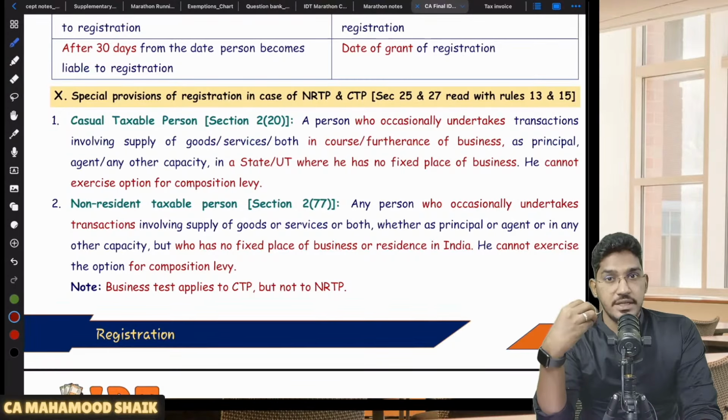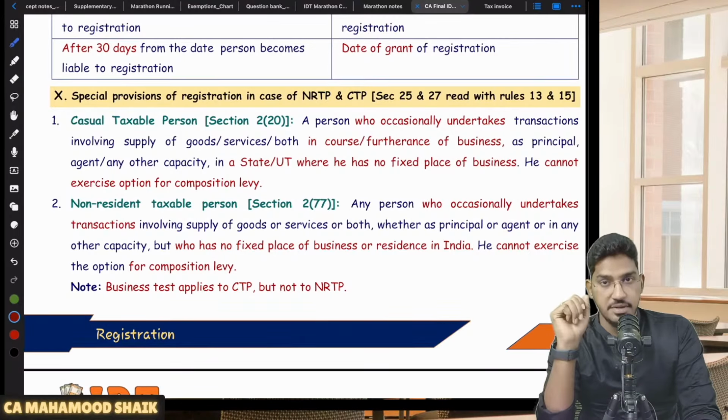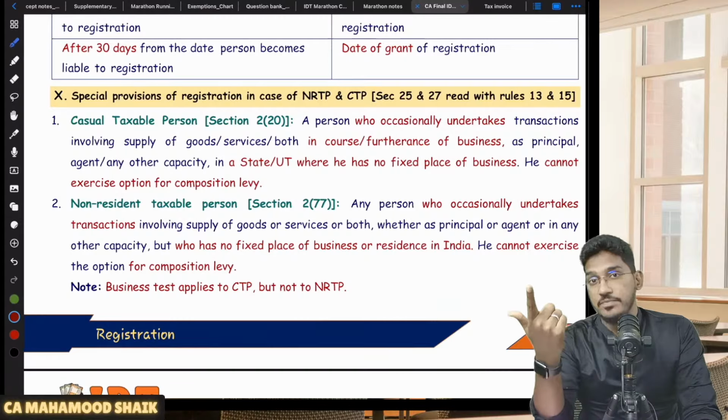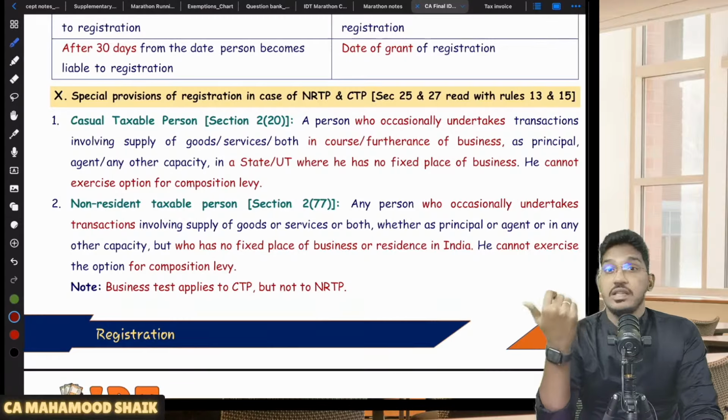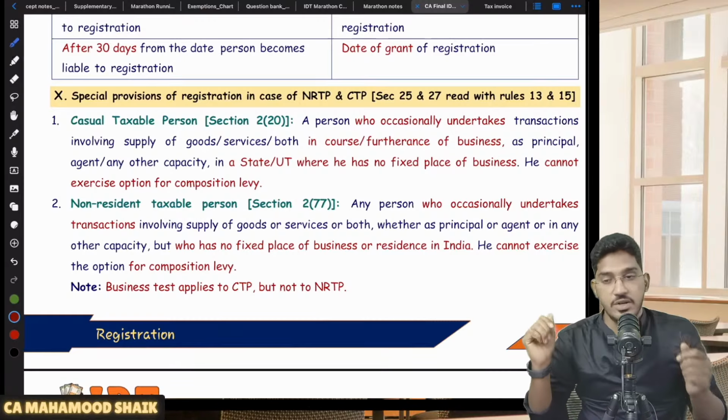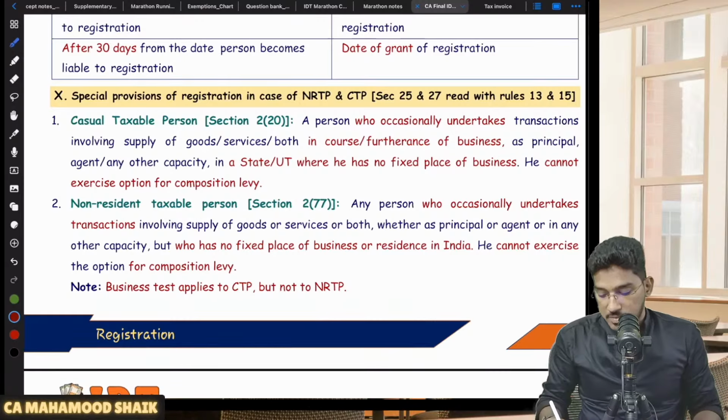Now who is NRTP? NRTP means a person outside of India coming to India, doing some business and going back. Let us say IPL players. It is IPL season now. In this IPL season also foreign players are coming to India, participating in that IPL event, and they will go back. They don't have any fixed place of business in India. They might also fall under the NRTP definition. So like that, CTP and NRTP.